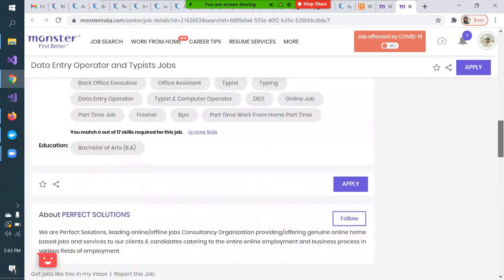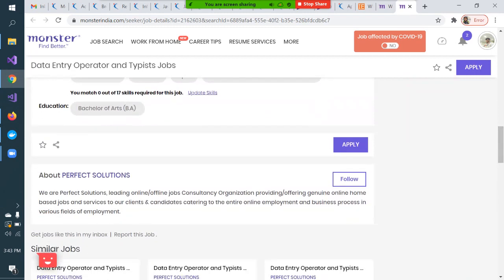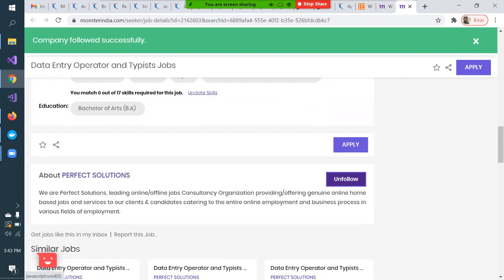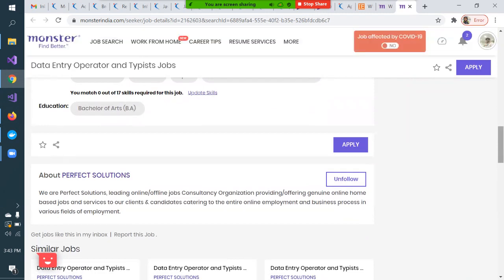Yeah, you can follow the company also, right? This is the Perfect Solution company, so you click on follow. Whenever this company posts any new job opening, you will get an alert on your email, or you can set the alerts. Nowadays I see these job portals sending alerts on WhatsApp also. There are options where you can get the alert as a message on your mobile phone, or on WhatsApp, or on the email ID with which you created your account.